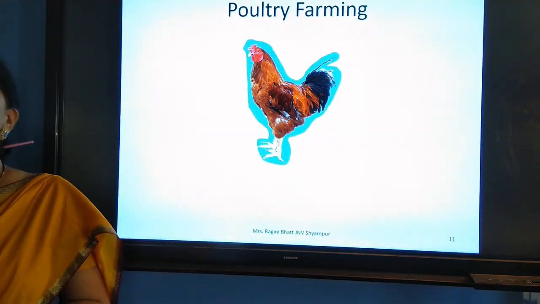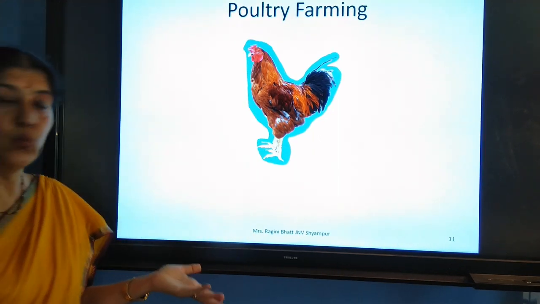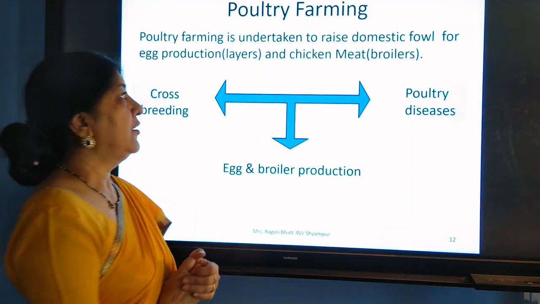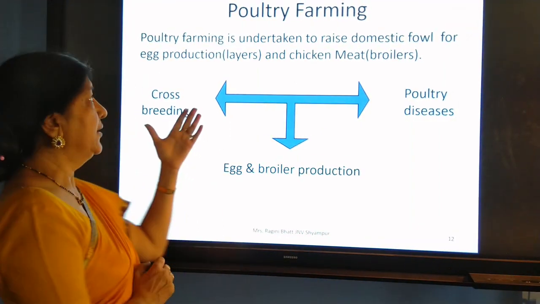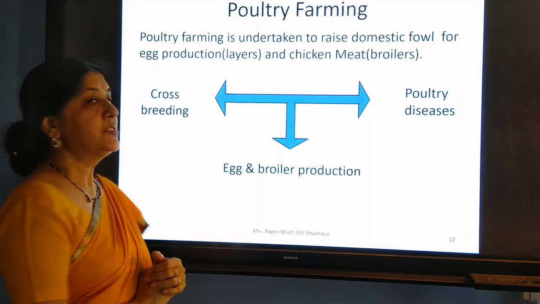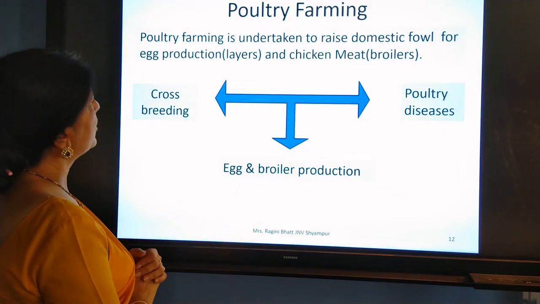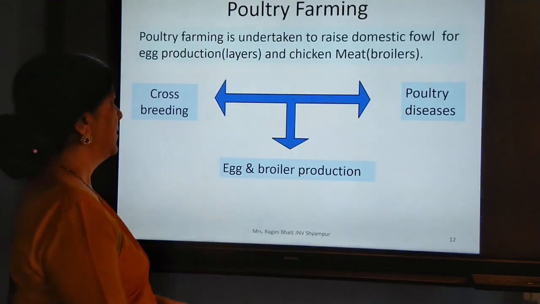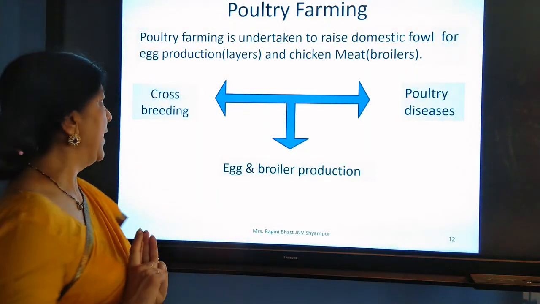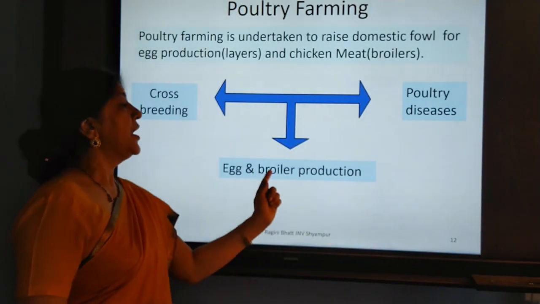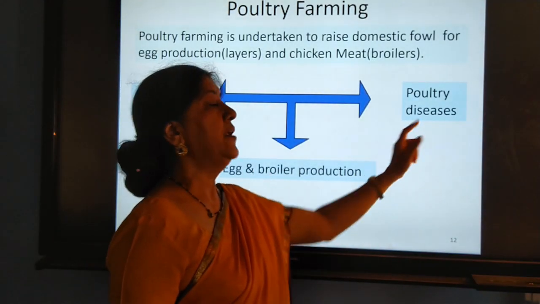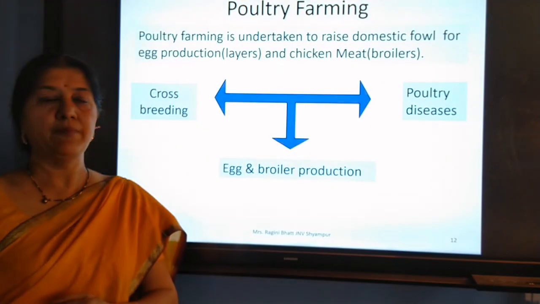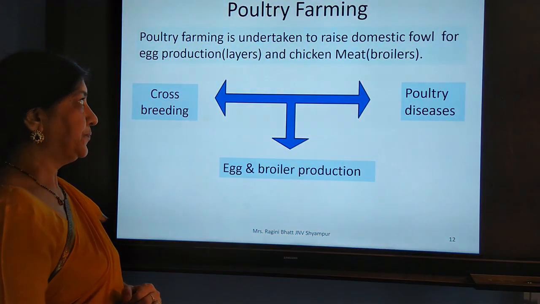The animals should be vaccinated properly as we do. Now let us talk about poultry farming. Along with the cattle, we rear the poultry animals. They are the birds. So for what purpose? Egg production and chicken meat, broilers. So we will study three heads, that is crossbreeding, egg and broiler production, and poultry diseases. These are the three heads under which we will study about poultry farm.